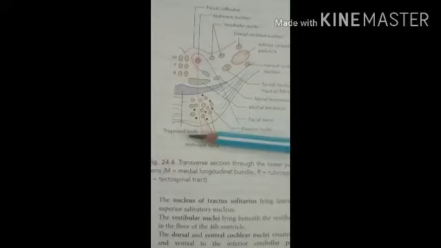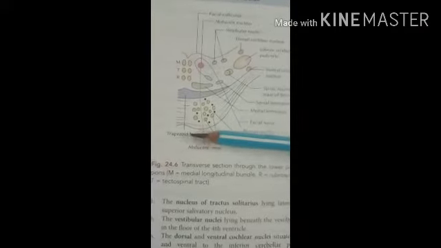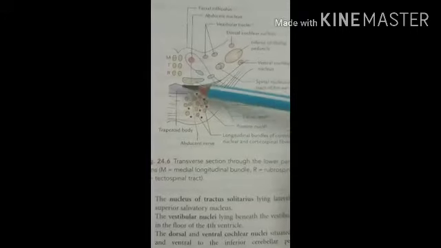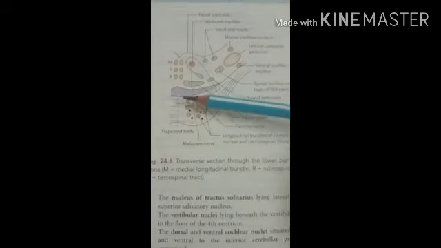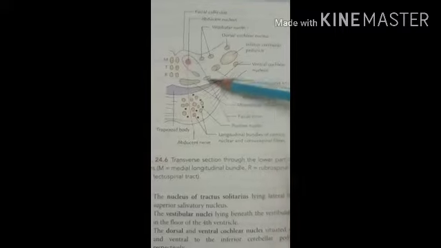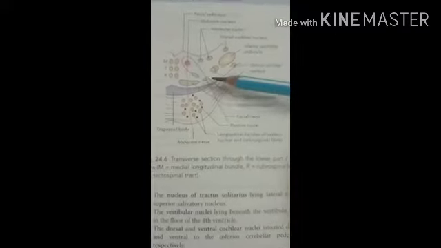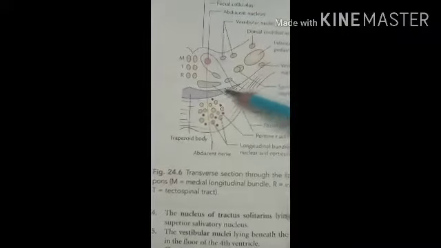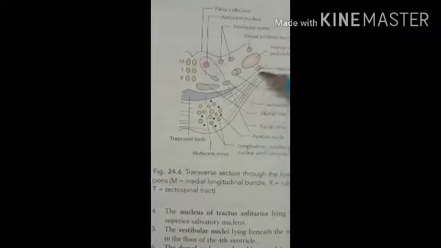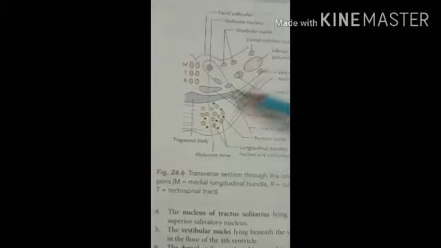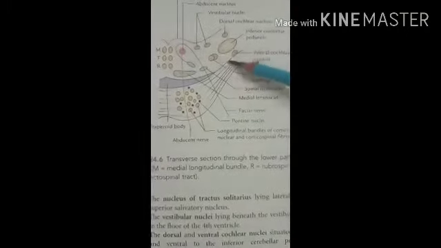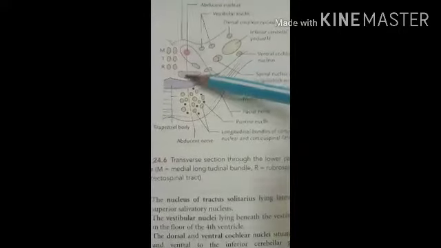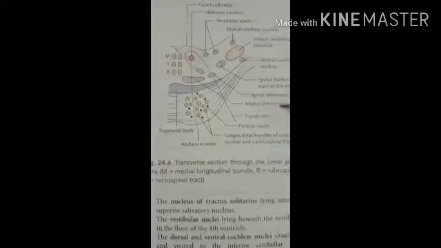So the trapezium, or the trapezoid body, shows the mass of white fibers lying in the anterior part of the tegmentum. It is formed by the decussation of transversely running fibers arising in the cochlear nuclei. So these are the transversely going fibers arising from the cochlear nuclei. Then the medial lemniscus, this one. So here you can see the medial lemniscus.